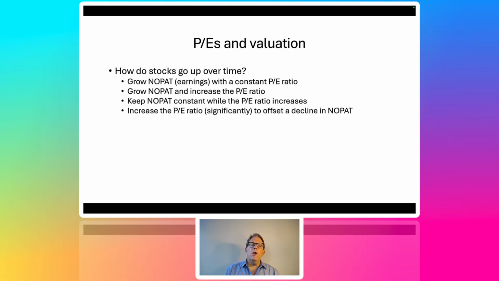Case number 2, grow NOPAT and actually increase the PE ratio. Since price is PE times NOPAT, if the NOPAT grows and the PE ratio expands, then of course we have a higher stock price. Third case, you keep NOPAT constant and your PE ratio increases. Once again, price equals PE times NOPAT, so if the NOPAT stays constant but the PE ratio increases, the stock price will go up. Fourth case, increase the PE ratio significantly to offset a decline in NOPAT. So NOPAT goes down over time, but the PE ratio goes up.